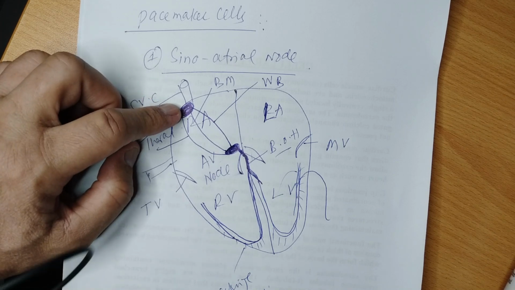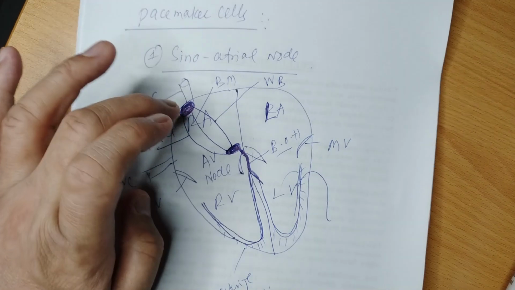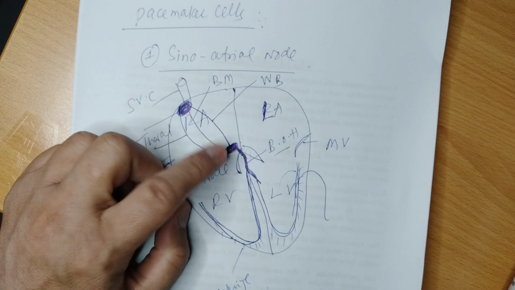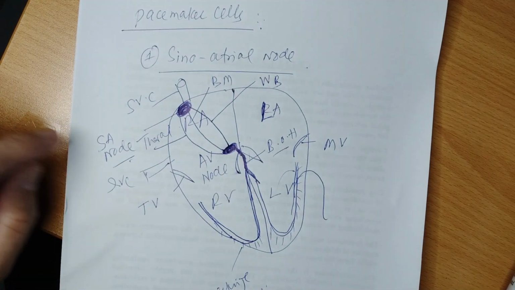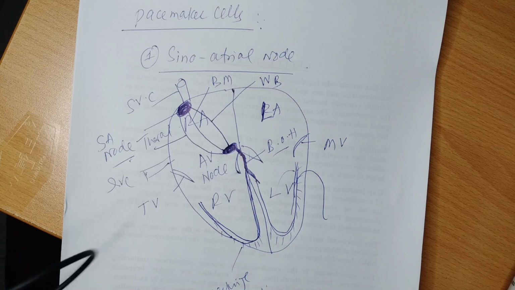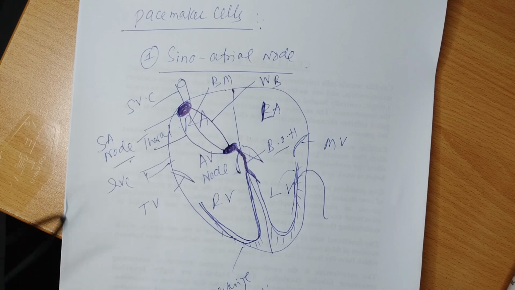The impulse is then conducted more slowly. The conduction from SA to AV node is fast, through the Wenckebach, Bachmann, and Thorel fibers. But from the AV node, the impulse is conducted more slowly through another mass of nodal tissue which contains pacemaker cells, the atrioventricular node, and then through the fibrous ring by the bundle of His.